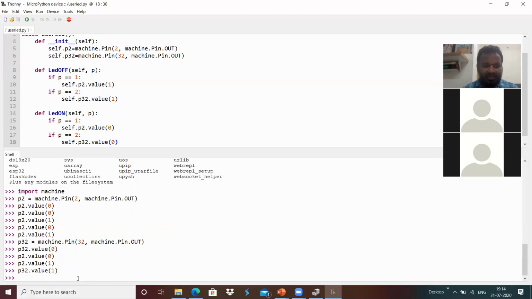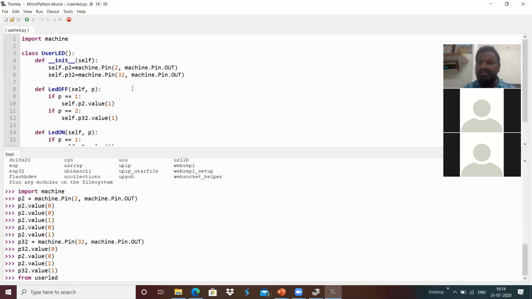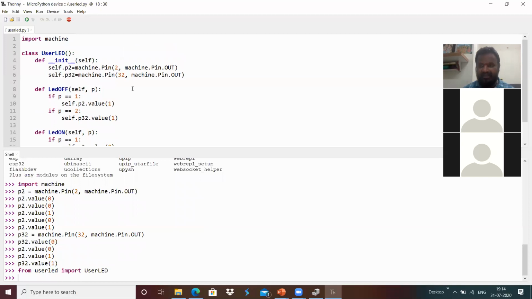In order to access it, I'm going to use the same tag, like from my Python file named user_LED over here, and I'm going to import the class which is present inside the user_LED Python file. I'm going to import UserLED over here. It got imported because that user_LED.py is present inside my MicroPython device. I just got it imported, and I'm going to create an instance for this UserLED.